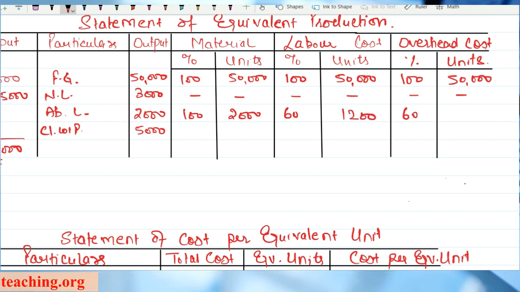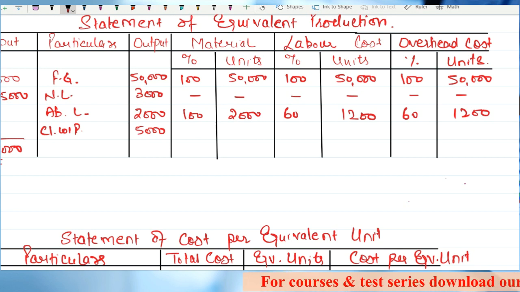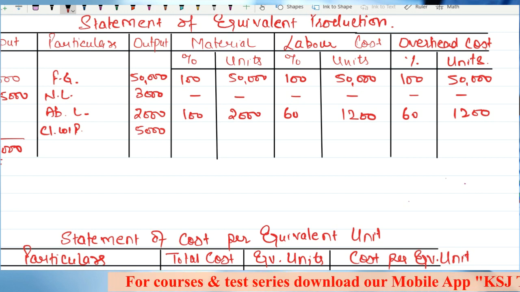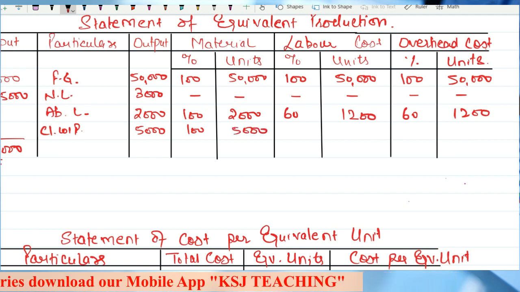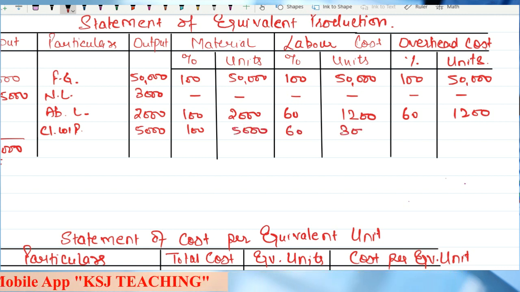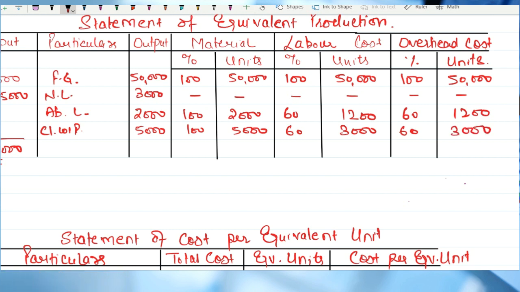Again 60% for this, 1,200 units. Any doubts? Clear? Now for closing WIP, again they have given the degree of completion 60%, 3,000, 60%, 3,000. Any doubts up till this point? I hope this is clear.